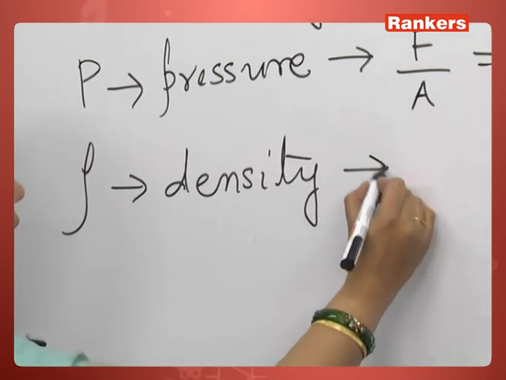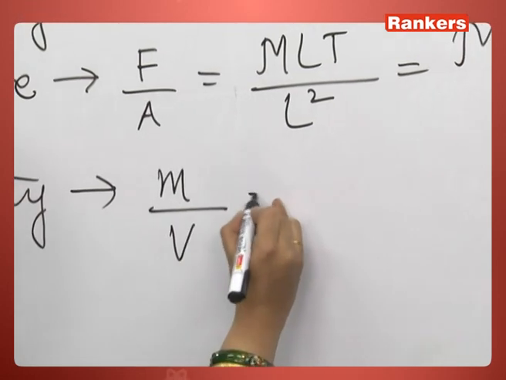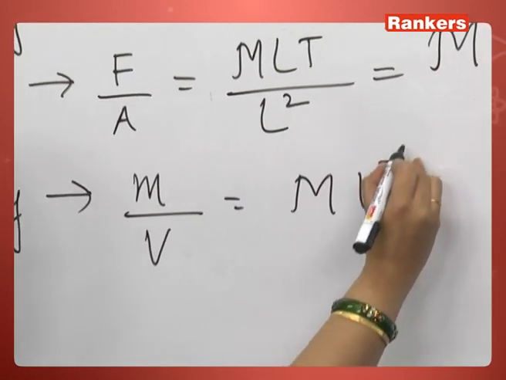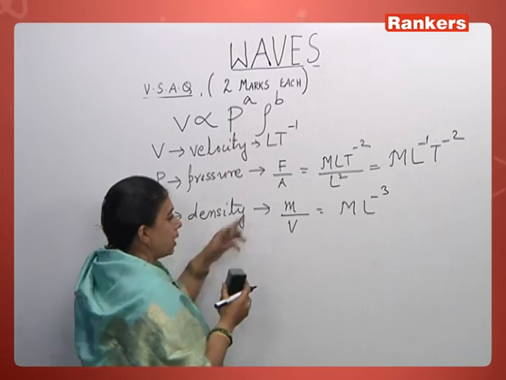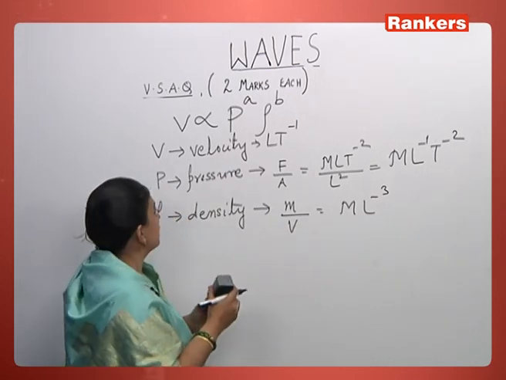Density, what is the formula? Mass by volume. So what do you get? M L minus 3, because volume is L cube. So M by L cube, M L minus 3. So let us just find out how this works out.